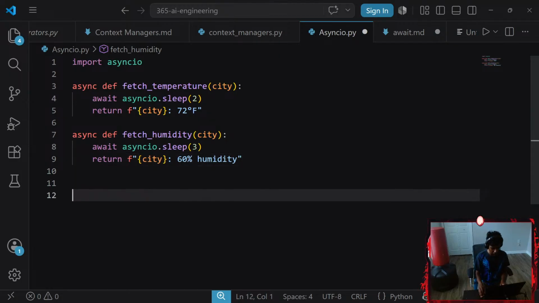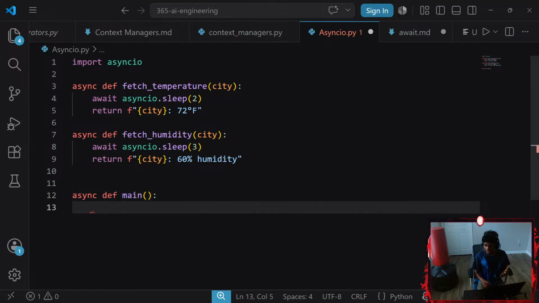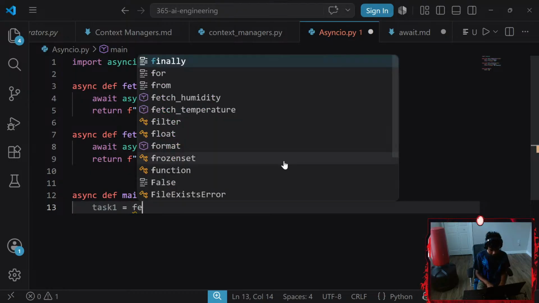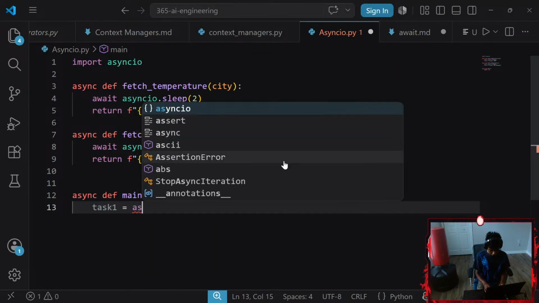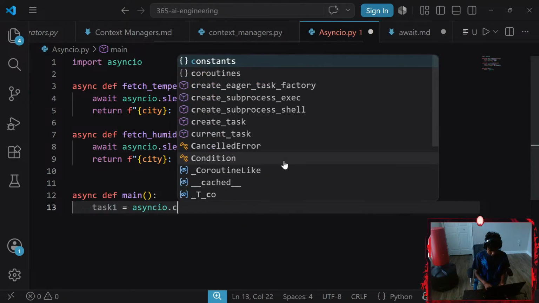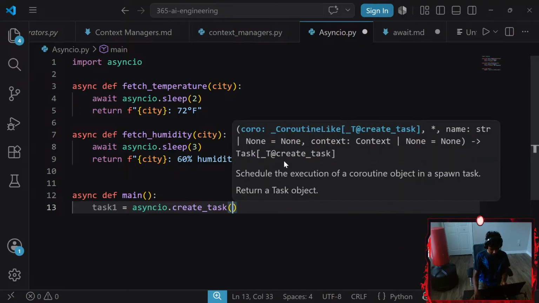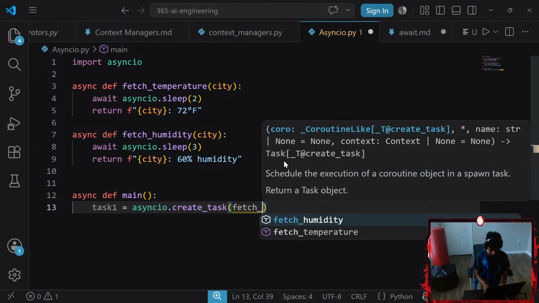And then we're going to create our main function. I'm going to create a main coroutine function that creates tasks for both functions. My task 1 is going to be asyncio.create_task, the first task being to fetch my temperature.